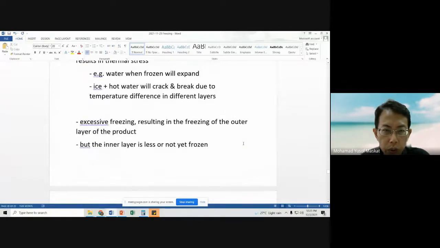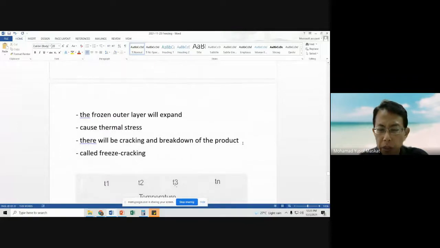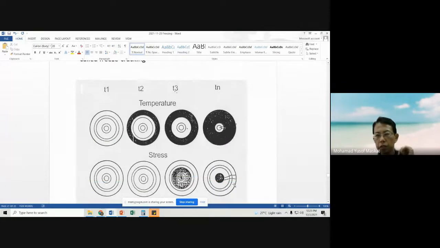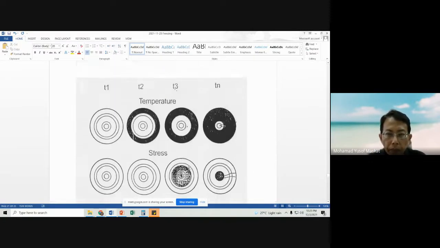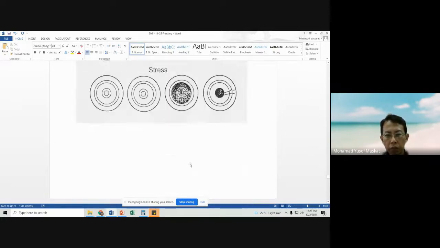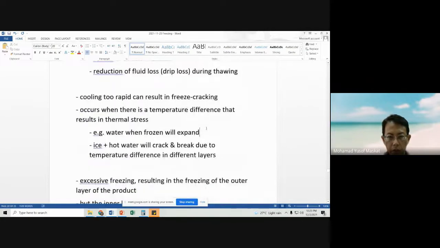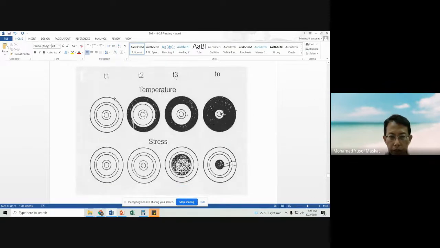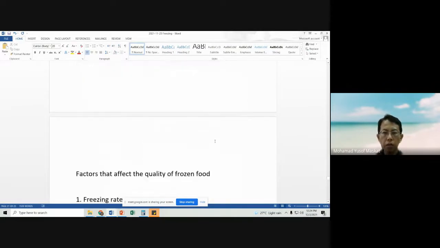So what we want is for freezing to be as fast as possible without freeze cracking. There are no problems when it comes to safety for freeze cracking, but the appearance of the product will not be desirable to consumers. All of this is just explanation. You can read it later on your own, but it is based on what I have explained just now.